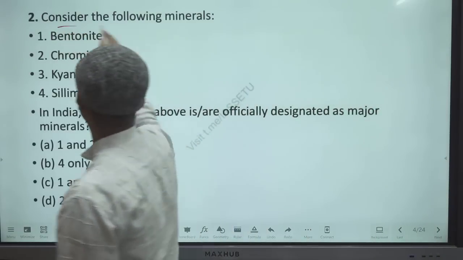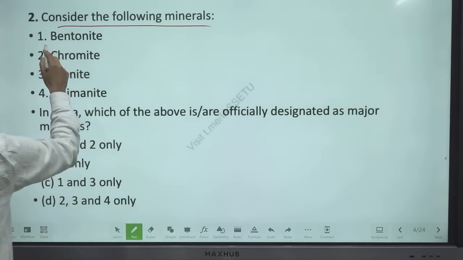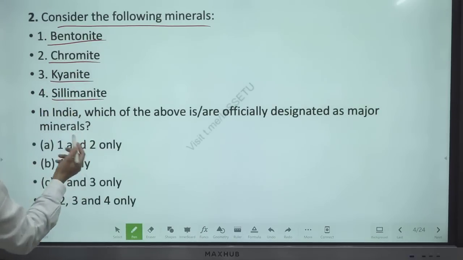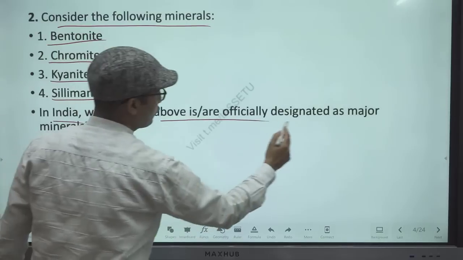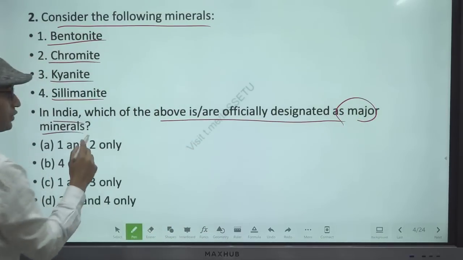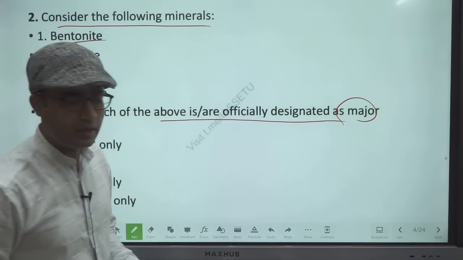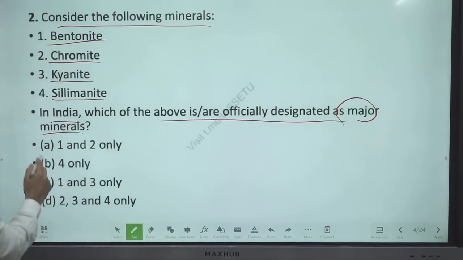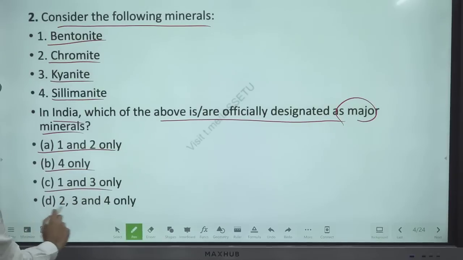Next question, consider the following minerals: bentonite, chromite, kyanite, sillimanite. In India, which of the above is or are officially designated as major minerals? We have 2 types of minerals, major and minor. I will give you one table from an authentic source. Options: 1 and 2 only, 4, 1 and 3, 2, 3, 4. This is not major. The answer is D, 2, 3, 4 only.